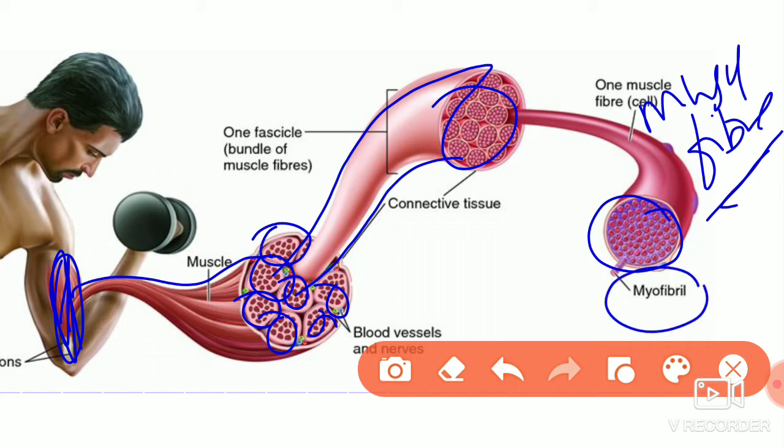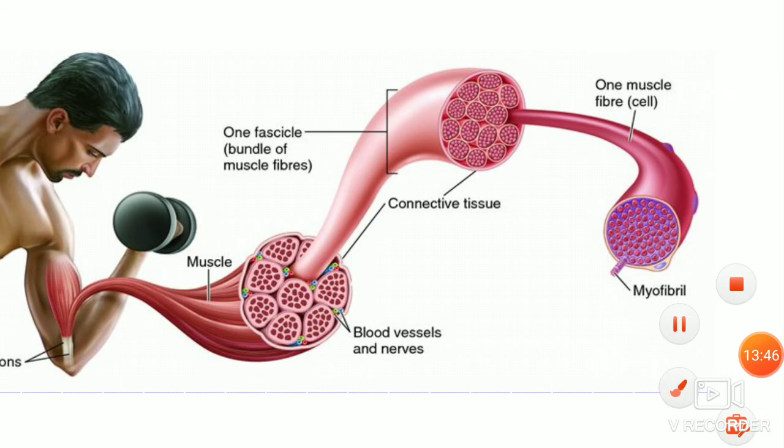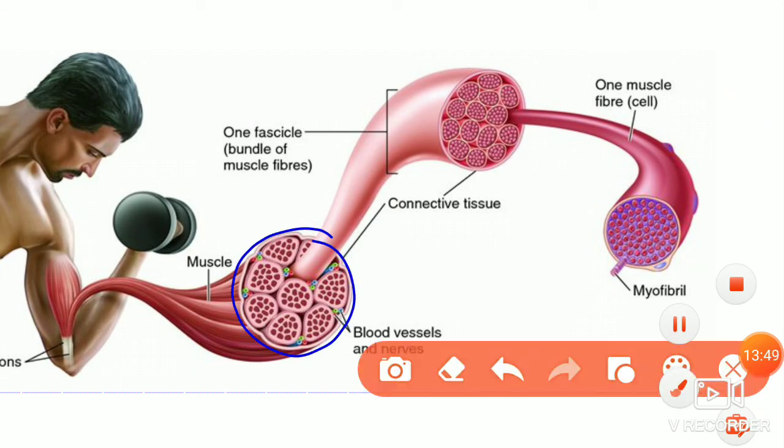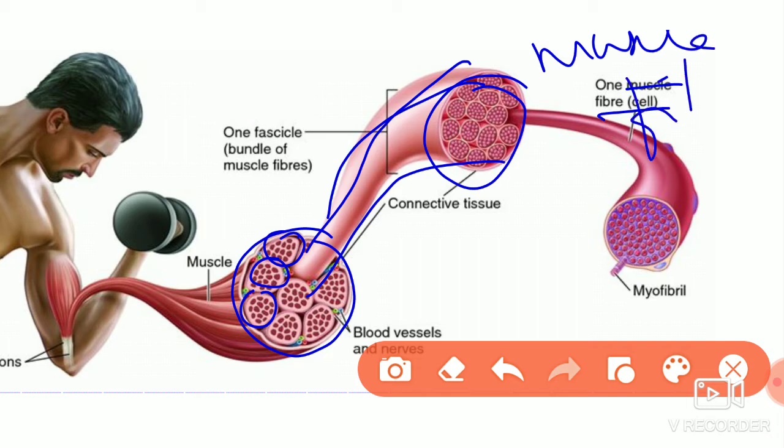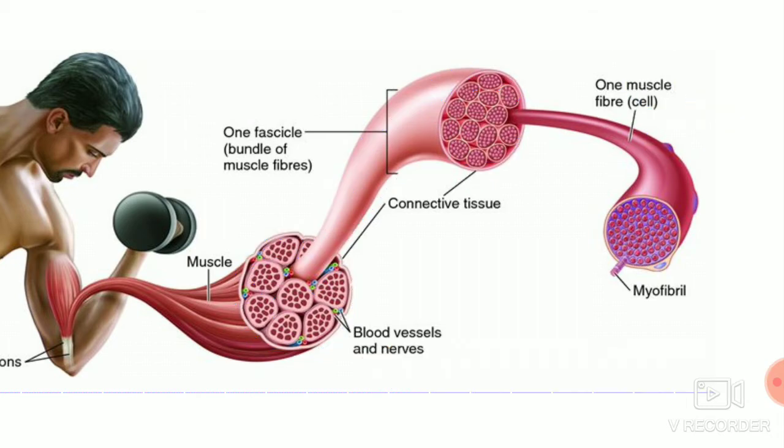Inside the muscle fiber there are myofibrils present. You can see the round structure. So these are myofibrils. So the muscle structure has a muscle, and in that muscle there are muscle bundles present. You can see this is the muscle. The muscle consists of muscle bundles. Each muscle bundle consists of muscle fibers. So this is the structure of muscle.